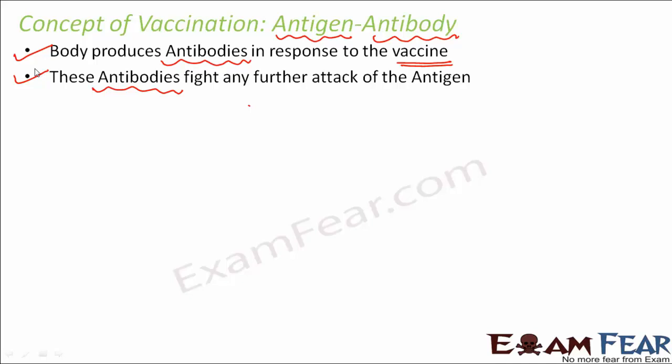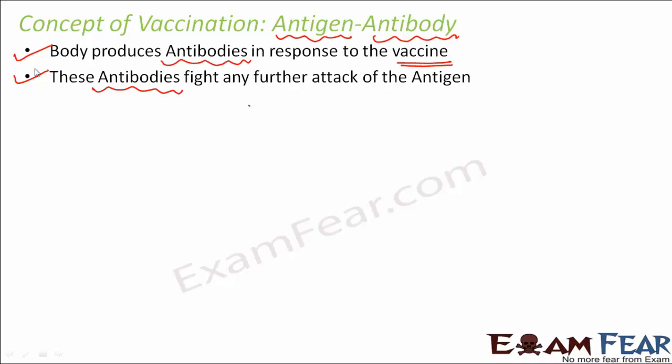You got it? Whenever a particular virus enters your body for the first time, anything which enters your body is called an antigen. When it enters for the first time, the body by default produces antibodies against that antigen. These antibodies will remain inside your body, sitting silently. But next time if the same antigen attacks your body, the antibodies will fight back. That is what happens during vaccination.